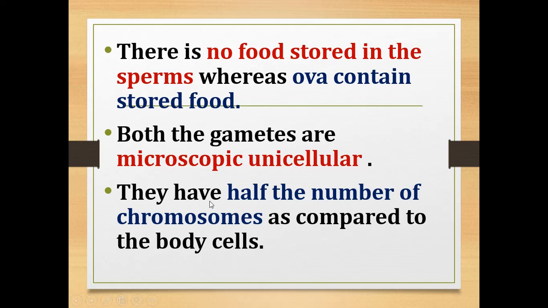They have half the number of chromosomes as compared to the body cells. So the sperms or the ova contain only half the number of chromosomes when we compare them with other body cells.